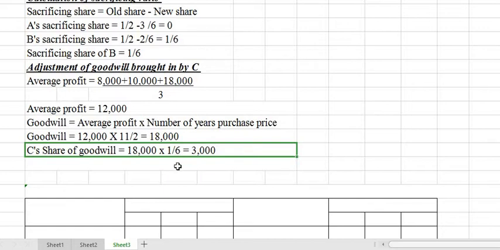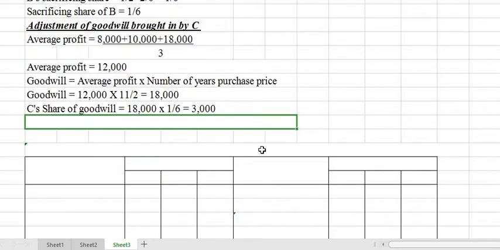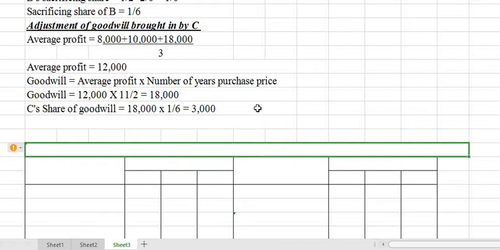That means his share of profit is 1/6. So that is 3,000. This 3,000 share of goodwill will be taken by whom? B, because B only sacrifices. That means C has to give the goodwill to B. Now, is this much clear? Yes.